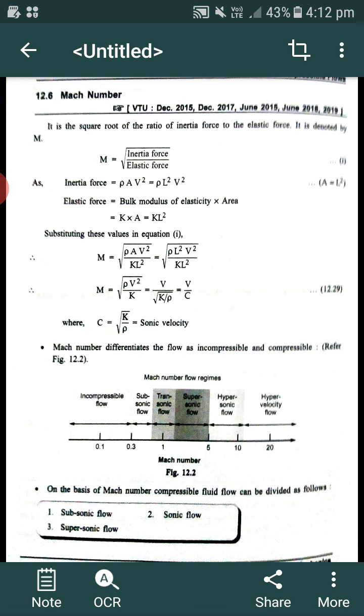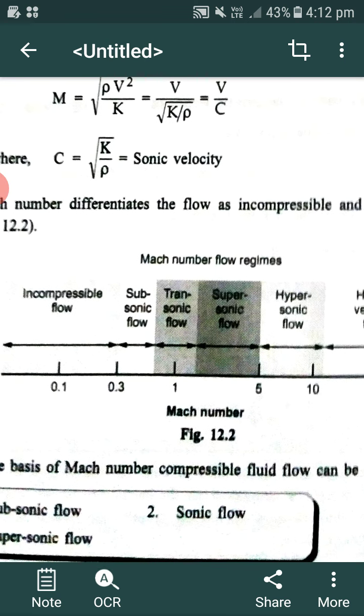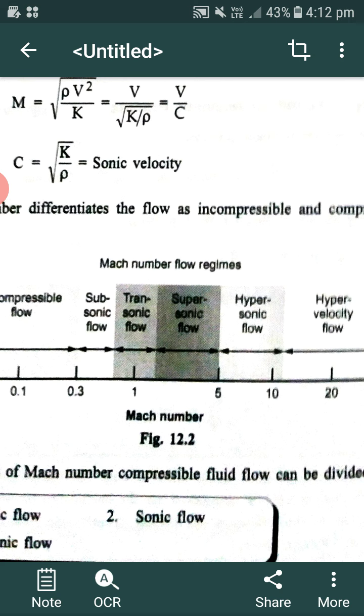Therefore, Mach number can also be defined as the ratio of the velocity of the flow to the velocity of sound. C is the velocity of sound. M is equal to v by c. There is a figure here at the bottom. What is the range of Mach number that decides the flow type? On the basis of the Mach number, compressible flow can be divided as subsonic flow, sonic flow, supersonic flow.